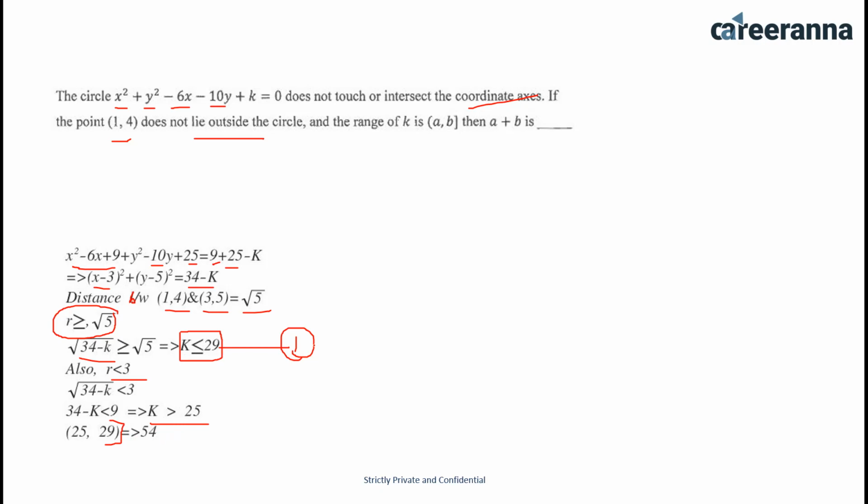So the answer for this question is a plus b, which is 54. If I add 25 and 29, I'll get 54. The answer for this question is 54.